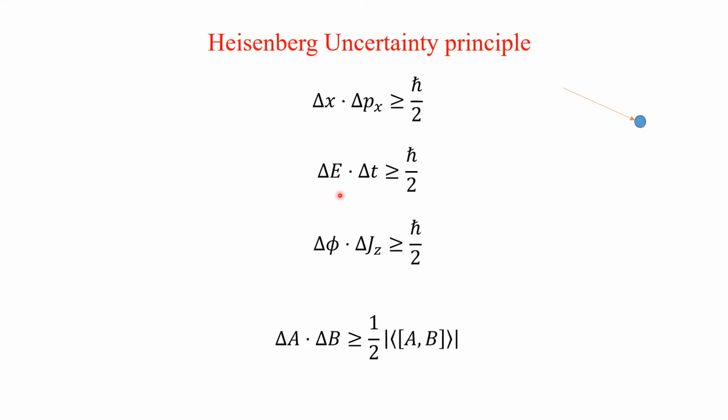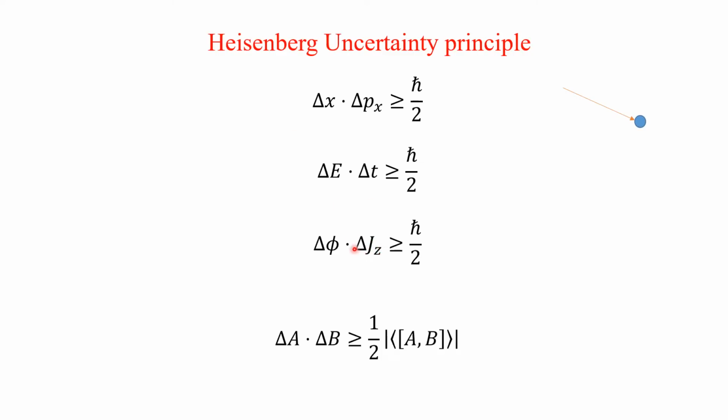Similarly, you cannot measure energy and time accurately simultaneously. There is an inaccuracy in it. The same thing holds for angular displacement along the z direction and angular momentum along the z direction.